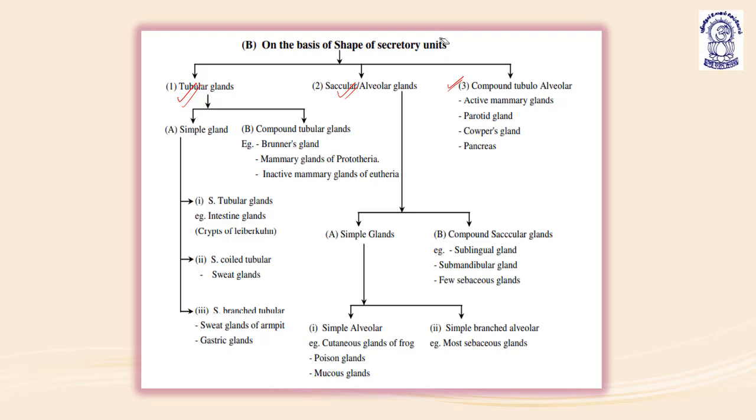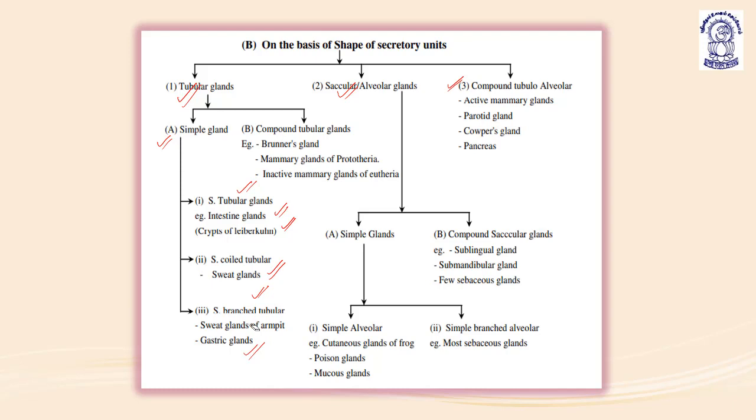In tubular glands, we can see the simple glands: simple tubular glands, like intestinal glands, crypts of Lieberkühn. Simple coiled tubular glands in case of sweat glands. Simple branched tubular glands like sweat glands of armpit and gastric glands.